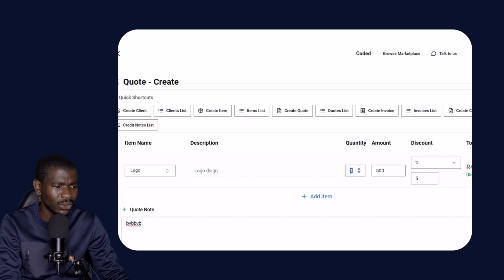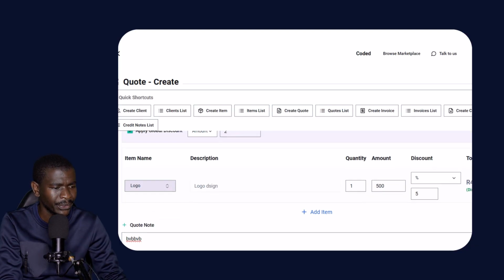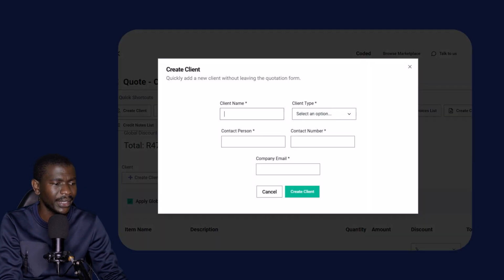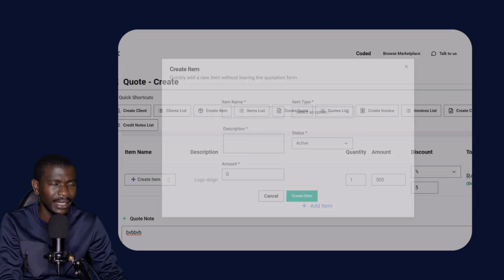Let's look at this code module. Here, my apologies, I've just clicked the wrong button. When you are here adding a client, if you haven't created the client, you can click here and create it, as you can see. And also with the item, if you have not created it, you can click here and create it.